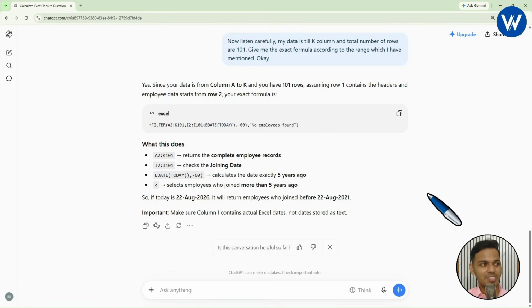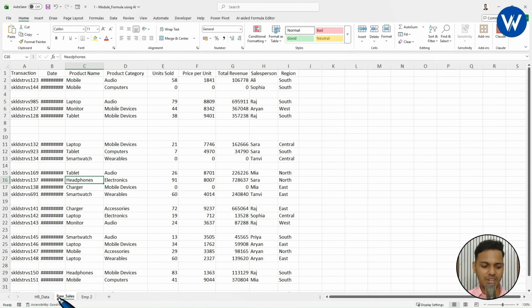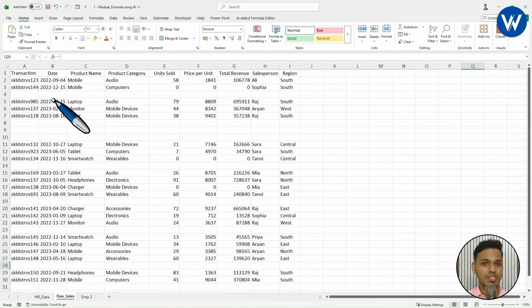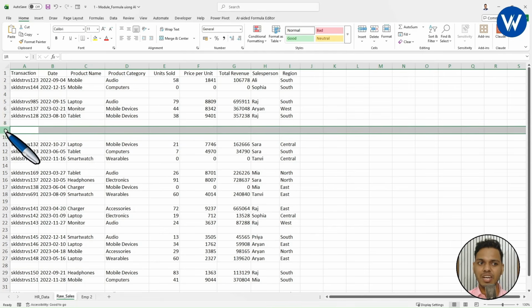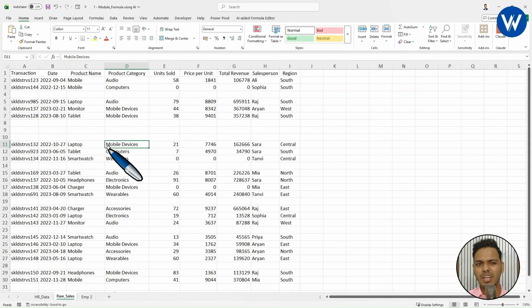Now let's move on to the second Excel question. I will open the Excel file, right? Here I have taken one small raw sales data. Okay, now listen carefully. This raw sales data contains a lot of blank rows, right? So this is one blank row. So what is our task? Our task is to delete all the blank rows from this raw sales data. I think most of you guys already know how to delete the blank rows. It is very simple. We need to do the manual work like go to special, click on blanks, like this.